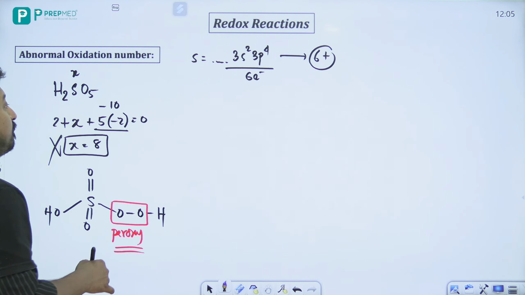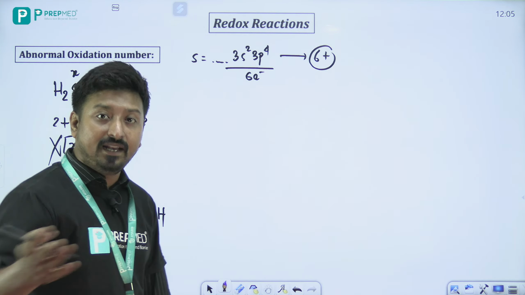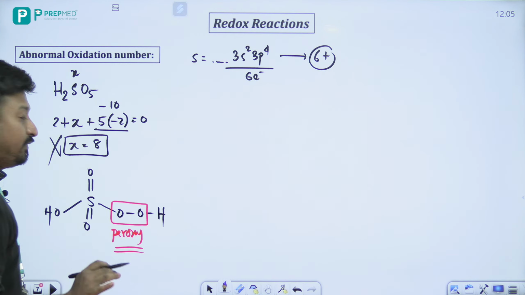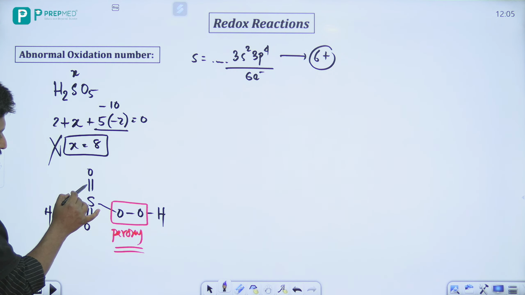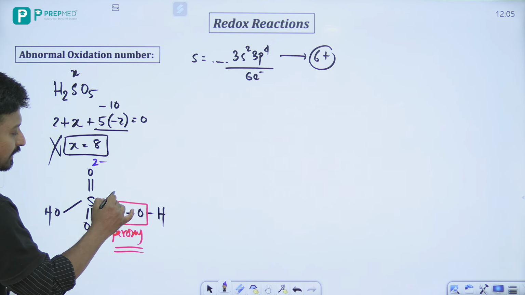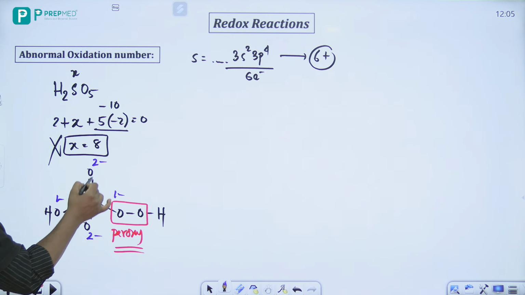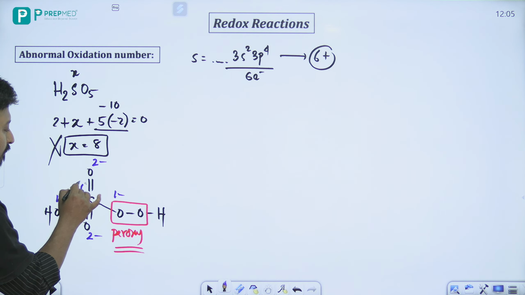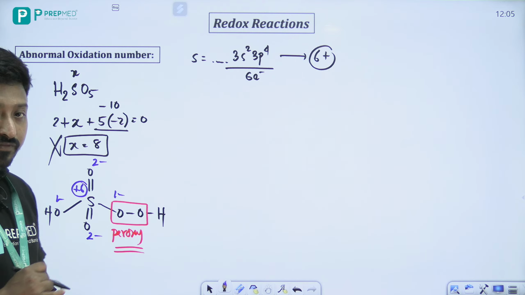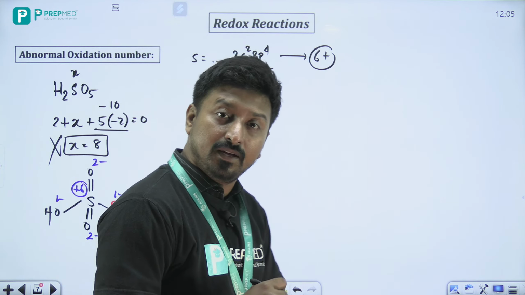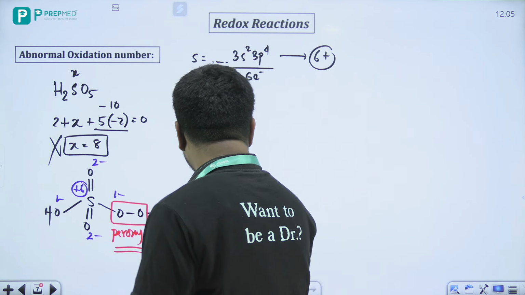That means here we cannot take -2 for all of them. We have to take the selective +-1 also. Look, the trick I am telling you: oxygen with a double bond is -2, two double-bonded oxygens are -2 each, and the peroxy linkage oxygens are -1 each. So sulfur will be in +6 oxidation state. Clear? Okay.